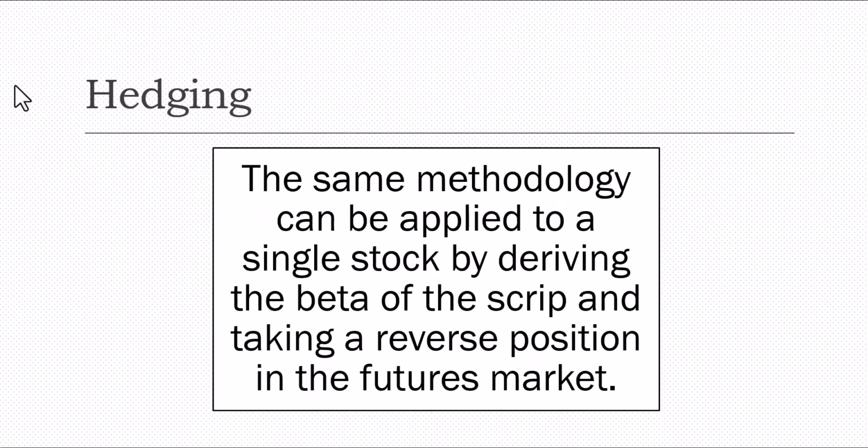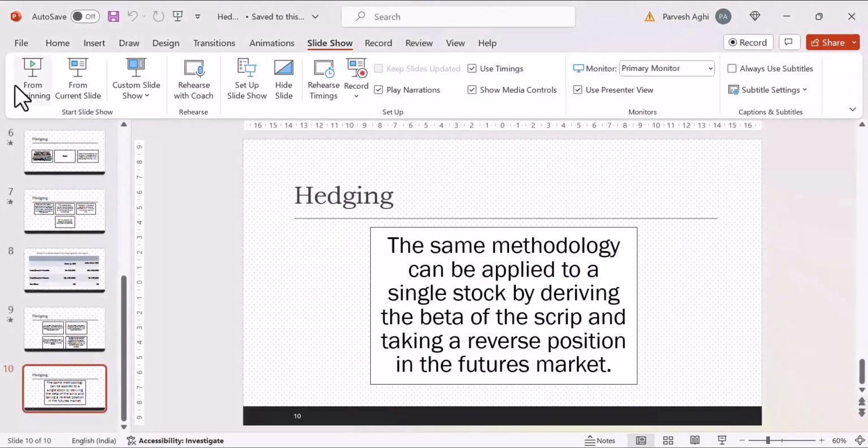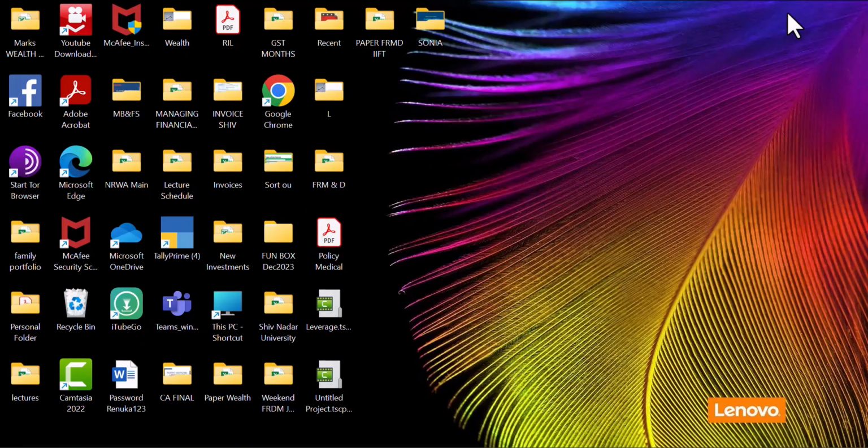So the same methodology can be applied for a single stock by deriving the beta of the scrip and taking a reverse position in the futures market. So you can do it for an individual stock as well as a portfolio, but this is well designed for the portfolio. Okay, fine. So the cost point would be the margin money. The cost involves margin money, interest on margin money. Interest on margin money, number one.